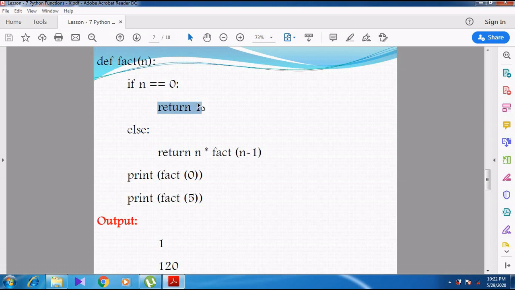But if the n value is not equal to 0, that is, the n value is other than 0, the condition becomes false. So we go to the else part. What is in the else part? Return n into fact of n minus 1.